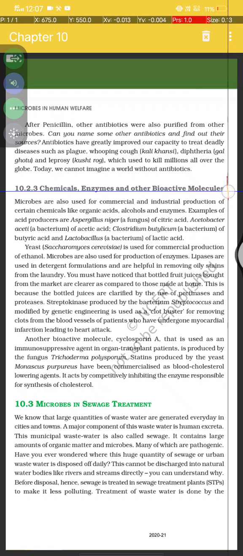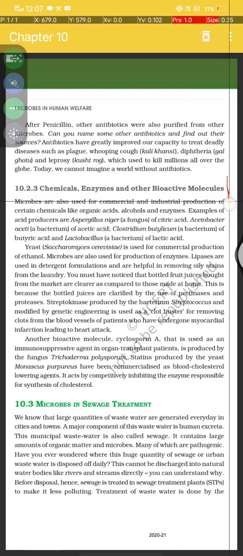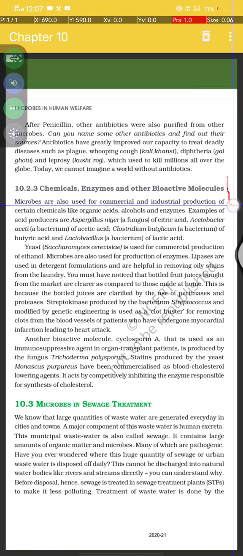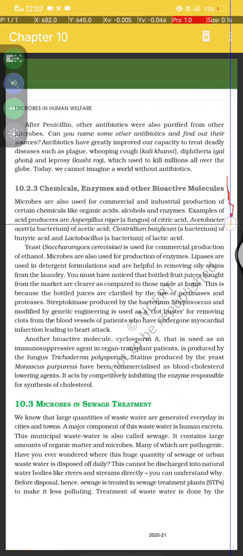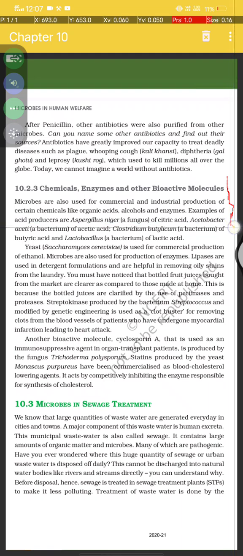Chemicals, enzymes and other bioactive molecules. Microbes are also used for commercial and industrial production of certain chemicals like organic acids, alcohol and enzymes. Example, acid producers: Aspergillus niger, a fungus, for citric acid.